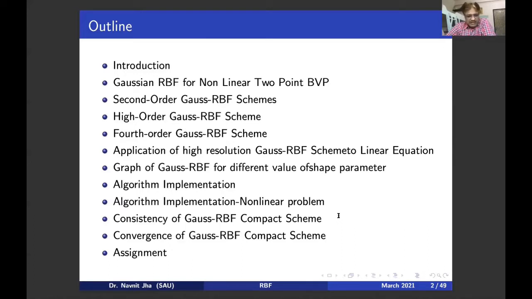I will explain what the graph of the Gauss radial basis function looks like, its algorithmic implementation, share the Python code, and show how we can apply it on the nonlinear problem. We will prove the consistency and establish the convergence result obtained from the Gauss radial basis function.